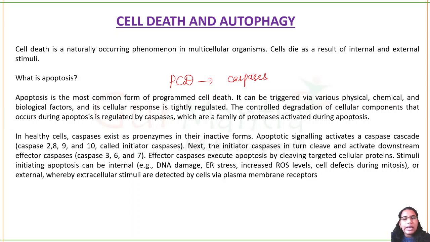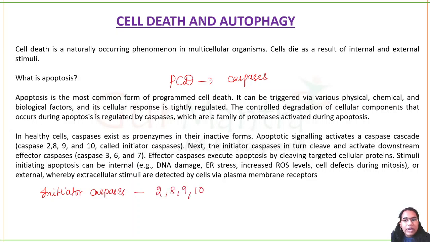Normally in healthy cells, caspases are present as proenzymes, meaning in their inactive form. But when you get the apoptotic signals, these caspases become active. There are two types of caspases. One is initiator caspases, for example 2, 8, 9 and 10.